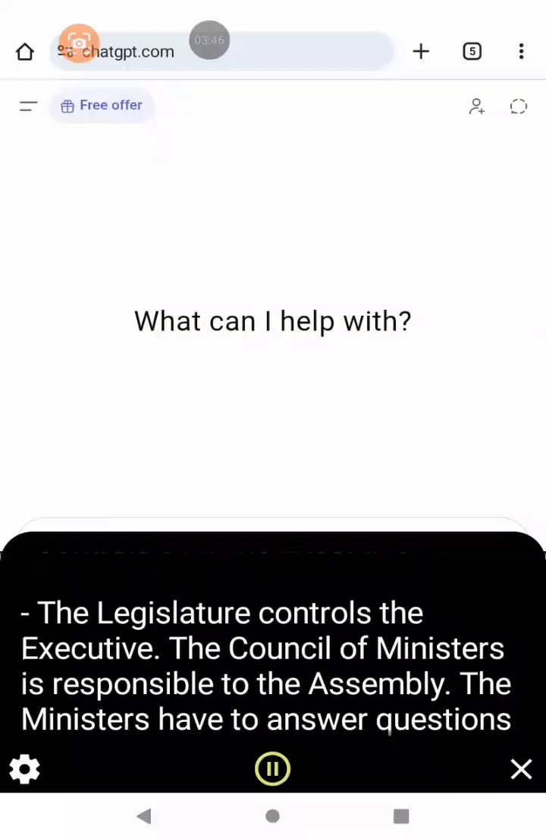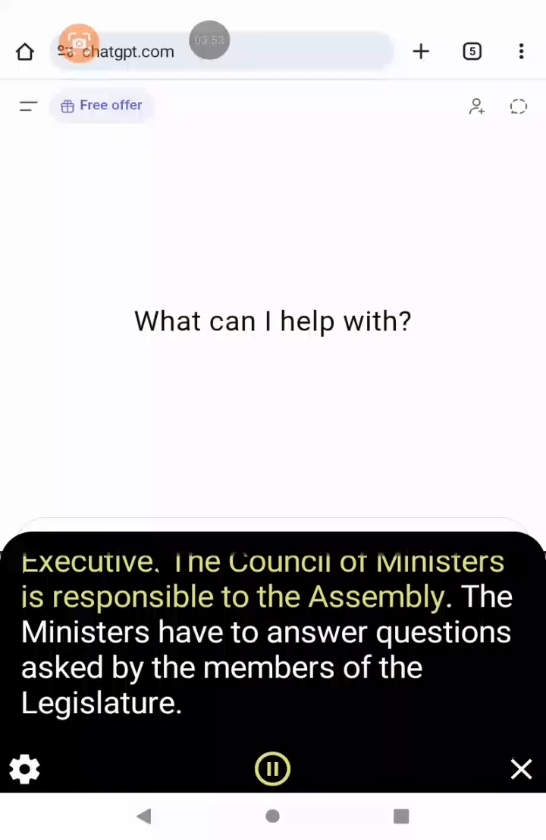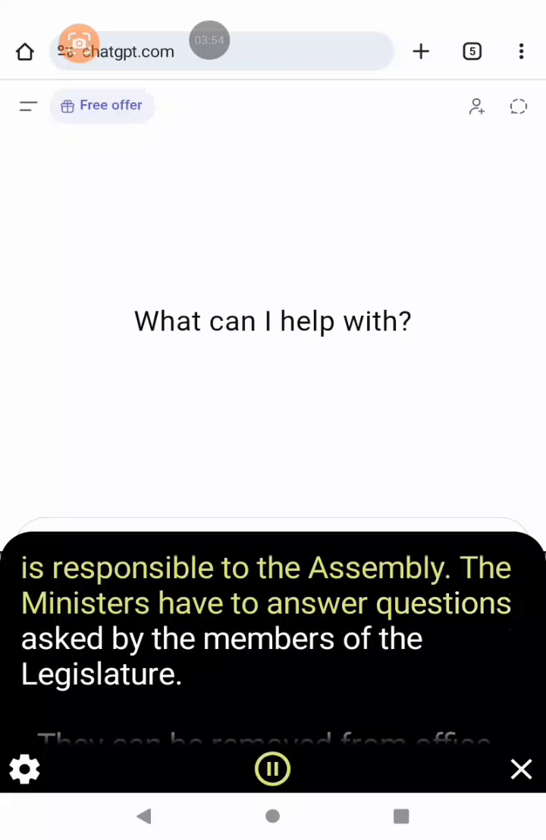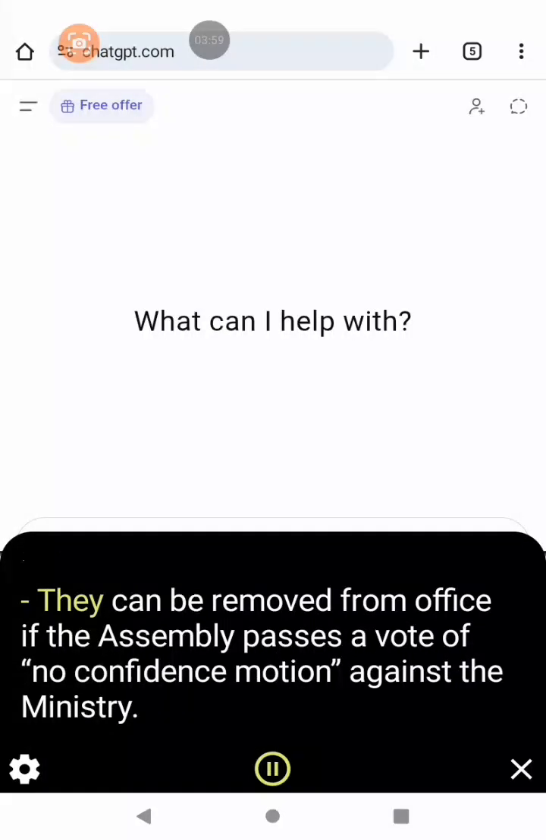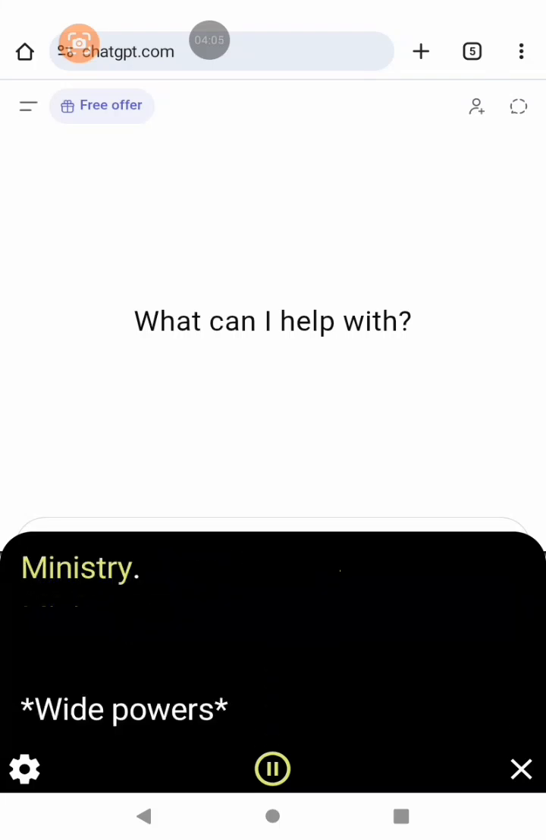Control over the executive. The legislature controls the executive. The Council of Ministers is responsible to the assembly. The ministers have to answer questions asked by the members of the legislature. They can be removed from office if the assembly passes a vote of no confidence motion against the ministry.